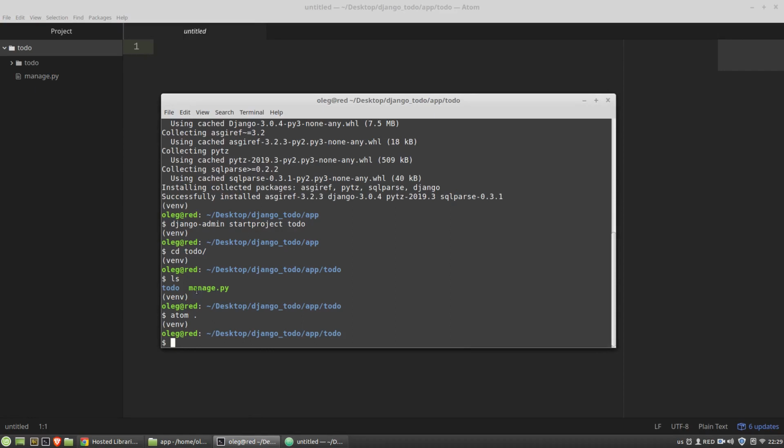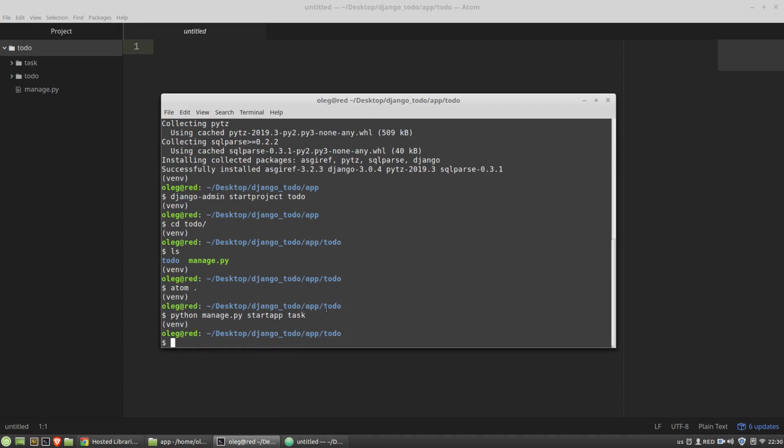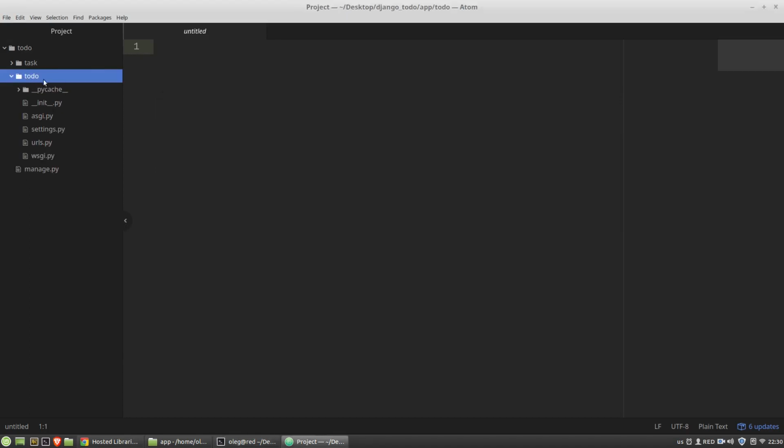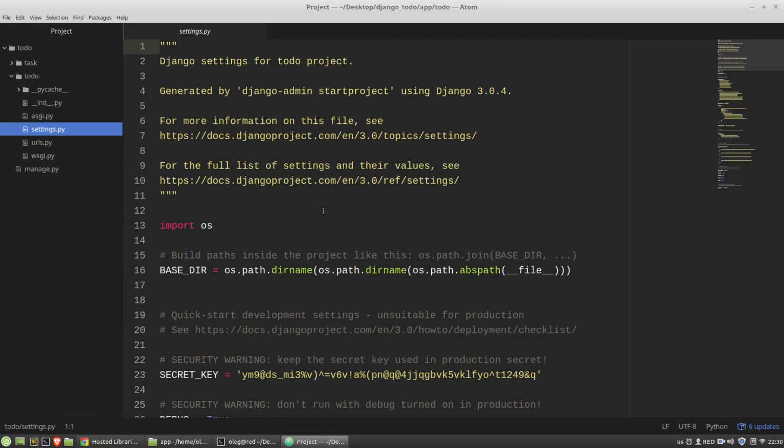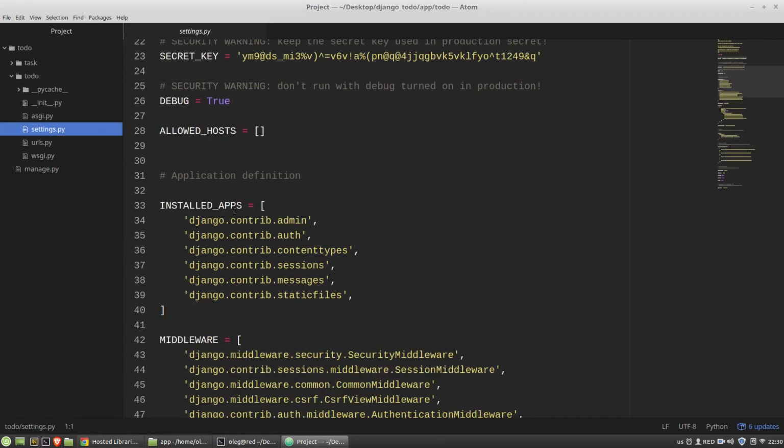I need Django's manage.py file. And I'm creating a new app. And now I have to attach the task application to the to-do project. To do it, I'm opening the settings.py file from the child to-do folder. And I have to append the name of the task app to the installed apps list.